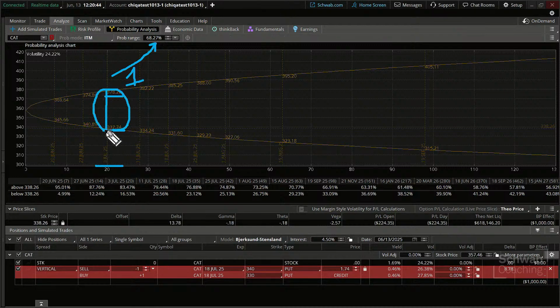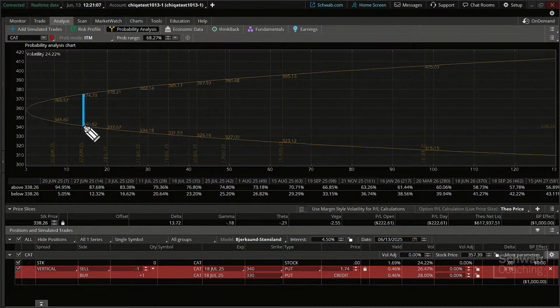And you can see how that expands out over a period of time. You can say over a shorter term, like somebody was looking to just use this option for a shorter time frame, like let's say the 27th of July. Well, it's a little bit different. Excuse me, the 27th of June. I'll take this off. You can see that parabola is not nearly as big. In other words, with less time, there's just less expectation for a one standard deviation move, right? Less time for that to occur, and that's the price range. It's expected just using probability analysis. So it's really cool to be able to have this here right at your fingertips.